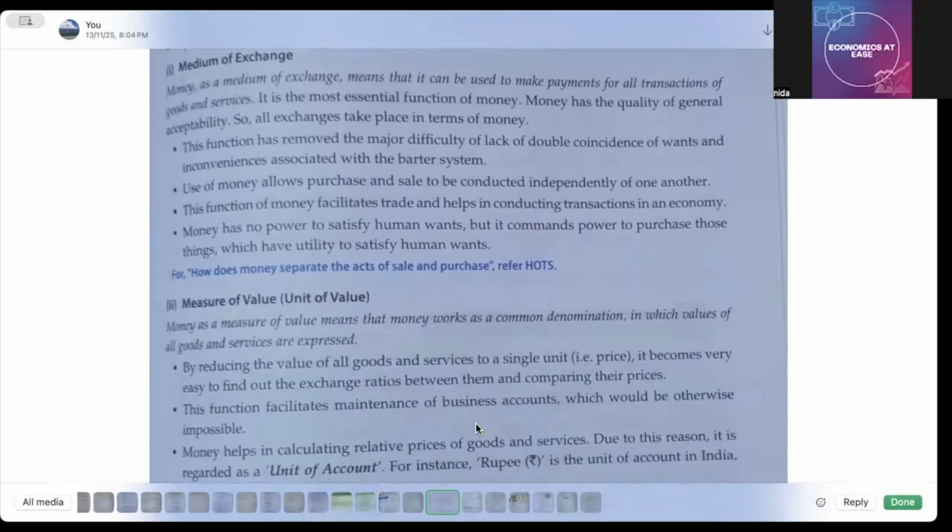Now, money as a measure of value, this is again the primary function of the money. Money as a measure of value means that money works as a common denomination in which values of all goods and services are expressed. Okay, तो अब क्या होता है, जैसे इंडिया में आपका रुपीज है, बाहर कहीं पे पाउंड है और कहीं पे डॉलर है. So these are the denominations. Okay, by reducing the value of all goods and services to a single unit, that is the price, it becomes very easy to find out the exchange ratios between them and comparing the prices. This function facilitates maintenance of business accounts, which would be otherwise impossible.